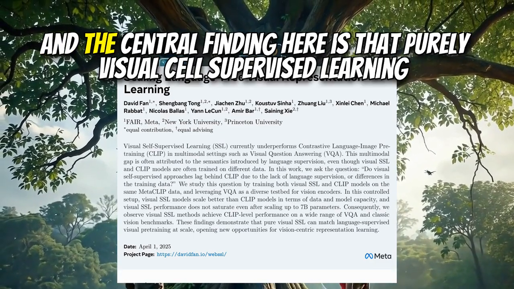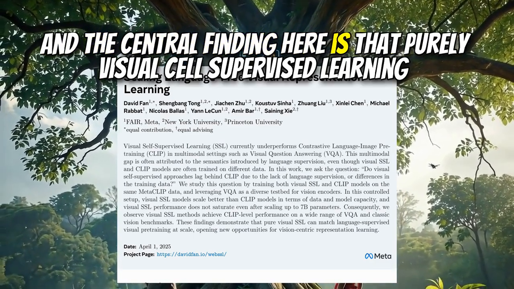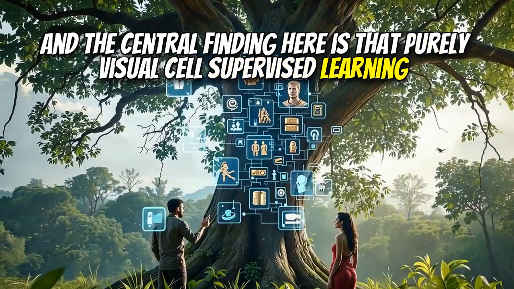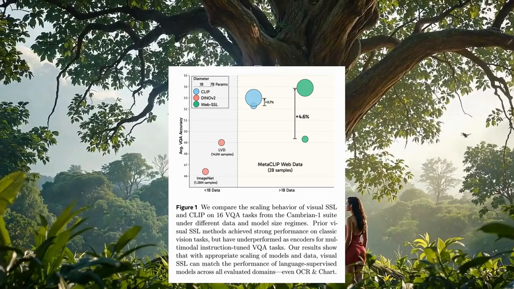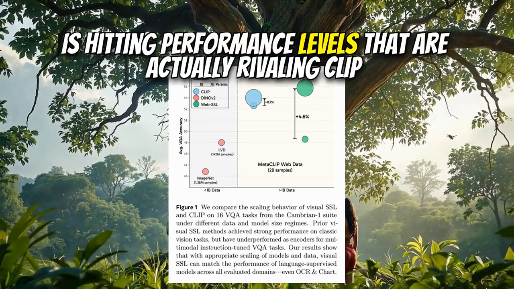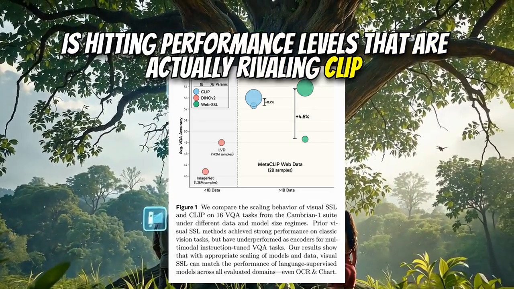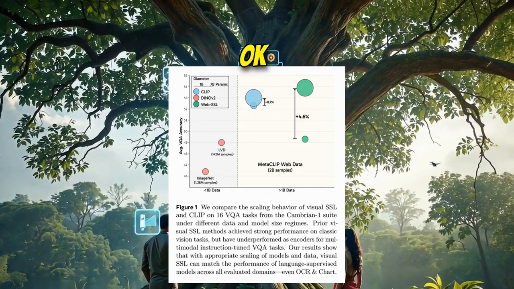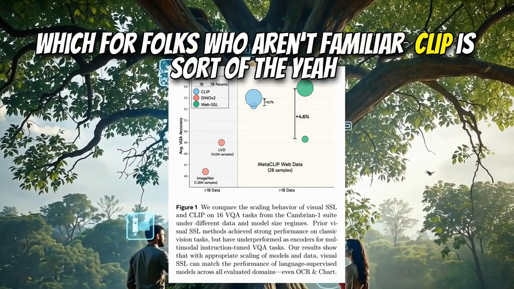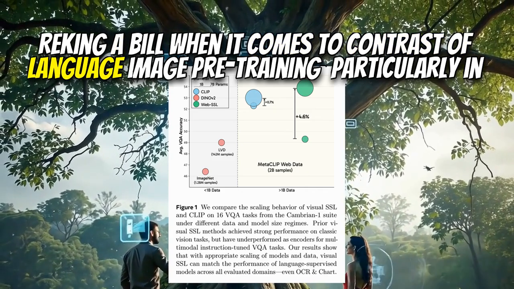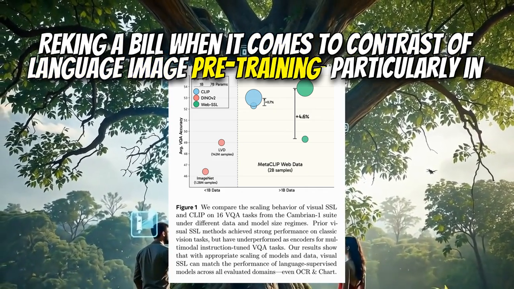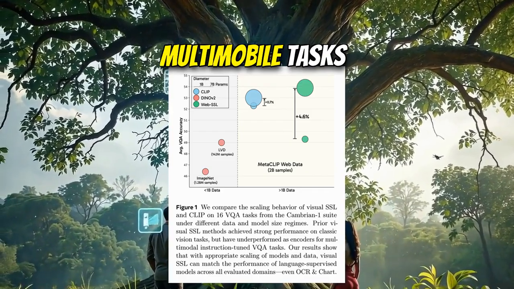And the central finding here is that purely visual self-supervised learning, so vision only, no text involved, is hitting performance levels that are actually rivaling CLIP. Which, for folks who aren't familiar, CLIP is sort of the king of the hill when it comes to contrastive language-image pre-training, particularly in multimodal tasks.